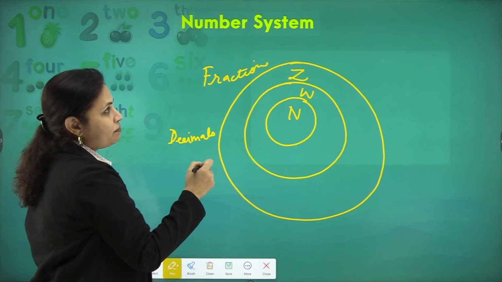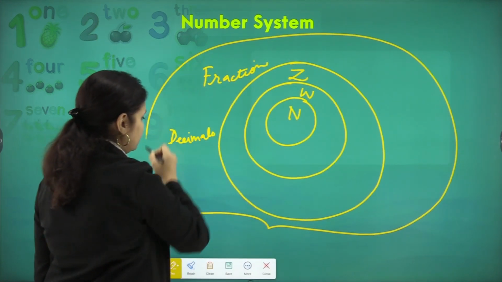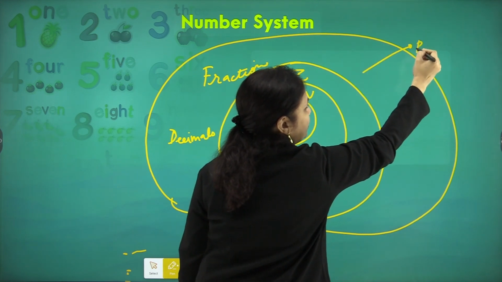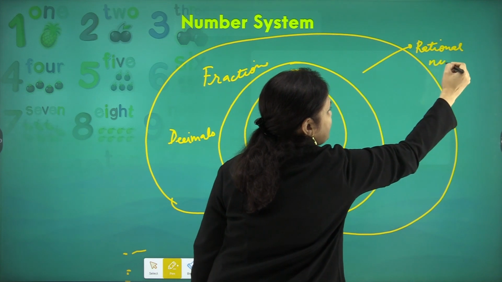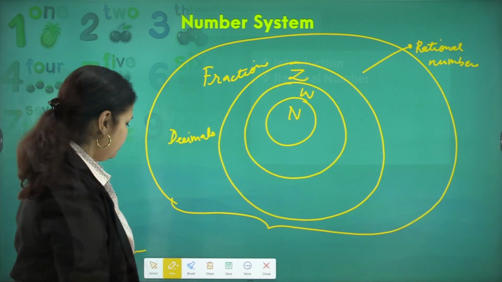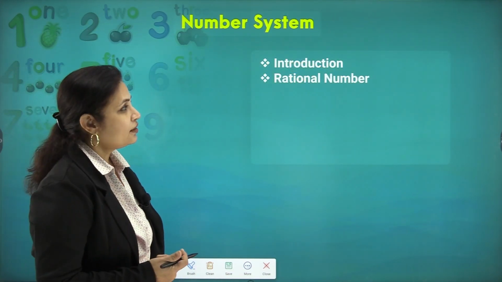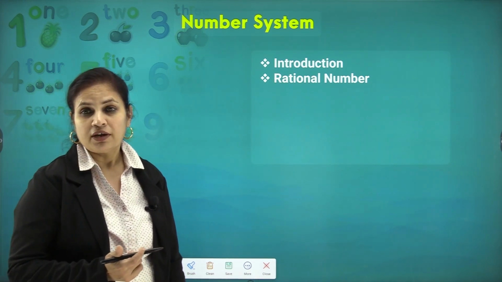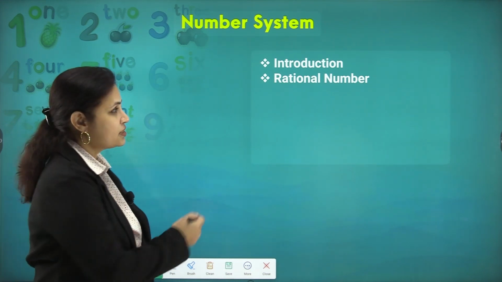So all these numbers together, which we have studied so far, are grouped under rational numbers. Basically what we'll be discussing in this chapter are the rational numbers, which include the group of natural numbers, whole numbers, integers, fractions and decimals.